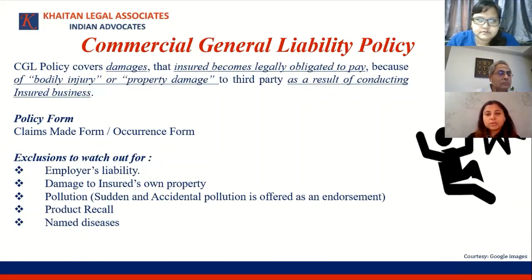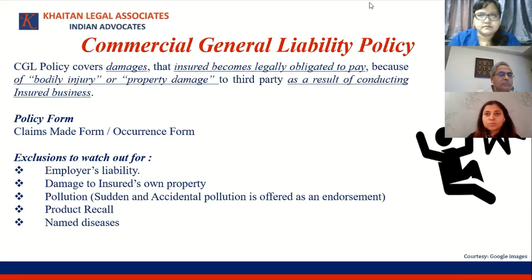So insured here is defined as the organization for whom the policy is issued, and their employees. So anybody apart from them are third parties. So any claim for damages from third parties for bodily injury or property damage, which is arising due to insured's business operations, that is what is covered under a CGL policy.